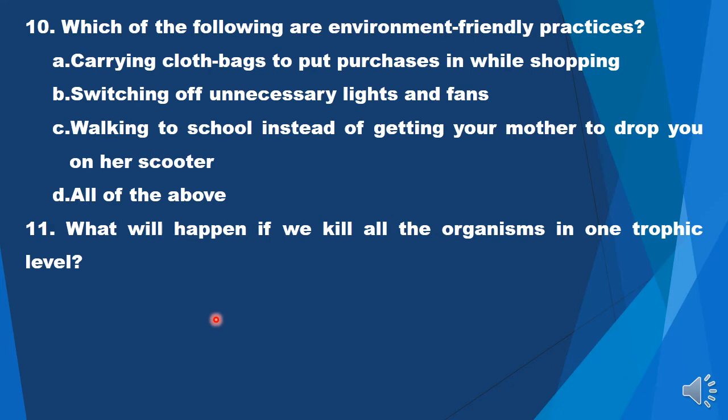Now next question is, what will happen if we kill all the organisms in one trophic level? Now to answer this kind of question, you must pay attention to what exactly your question is asking. This question is asking in general. What if I am killing all the organisms of any trophic level? It has not given you the liberty to choose whether producers were removed or primary consumers were removed, secondary or tertiary consumers were removed. So here you have to discuss from the point of view of every trophic level. So let us try to do that.